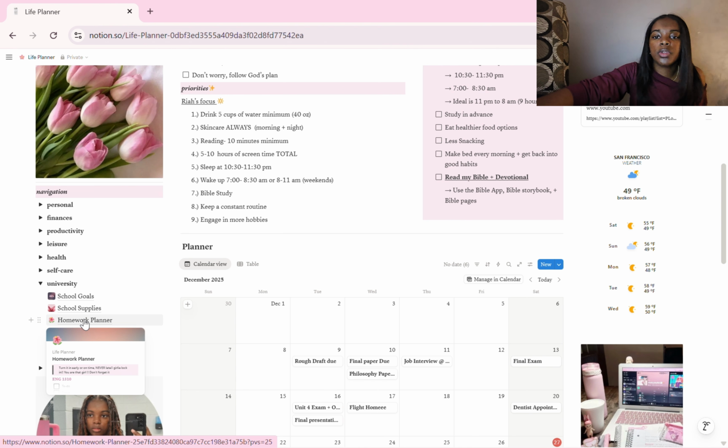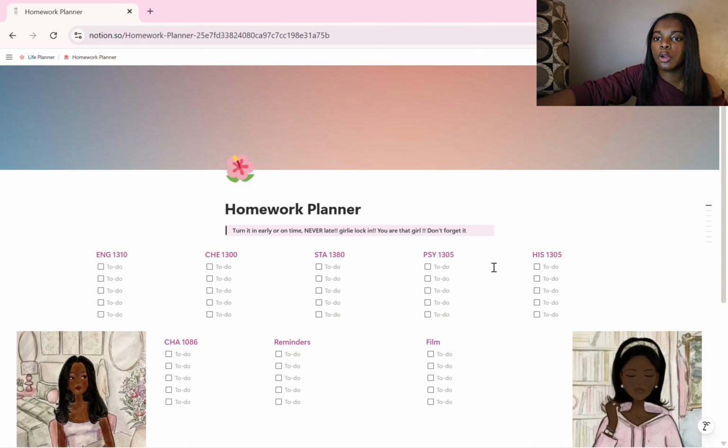Okay, these next two. This homework planner got me through the semester. It really did, because it gives me an overview of all of my classes, like my English class, my chemistry class, my stats, psychology, history, and travel, and it shows me everything I need to do for that week. On Sundays I go through it and add whatever assignments there are, in chronological order of when I have them throughout the week. I have English first almost every day, Monday, Wednesday, and Friday, and then chemistry after that, and so on. You get the gist.